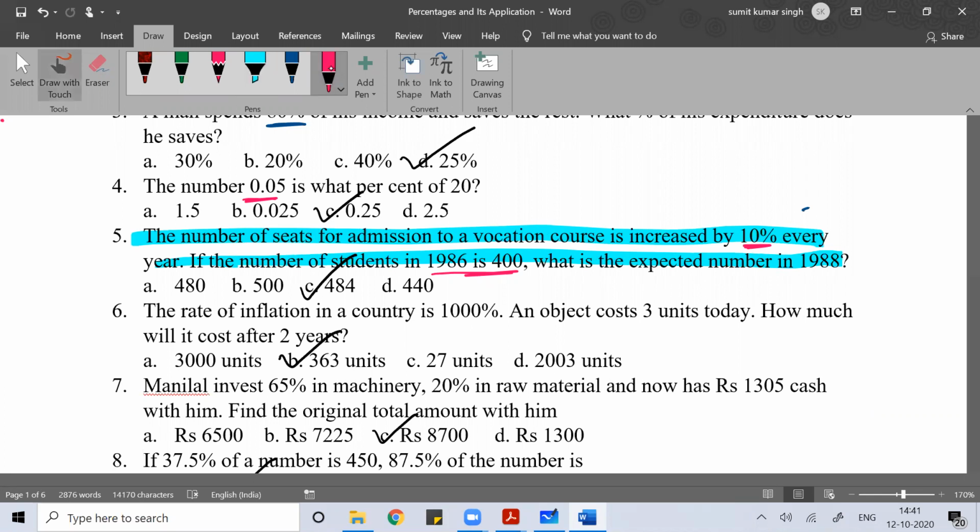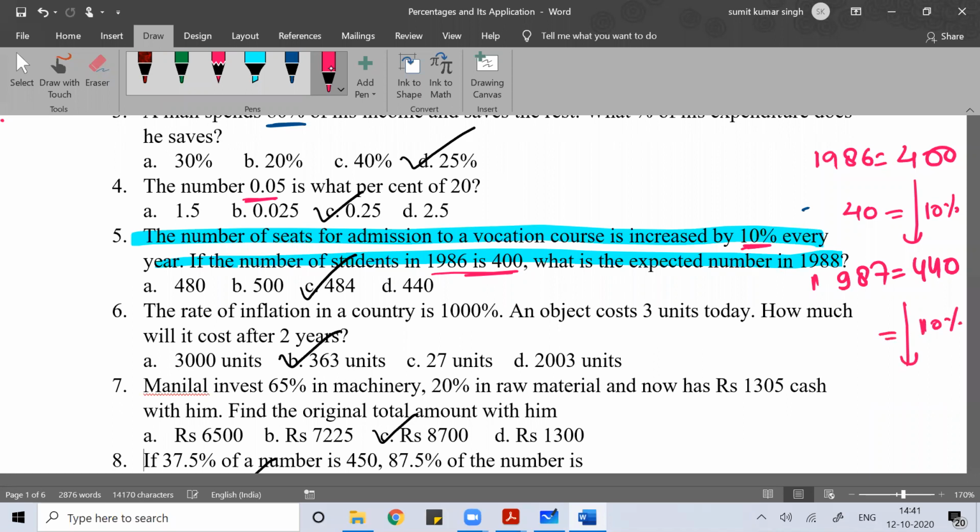So in 1986, the number of seats was 400. Every year it increased by 10%. So 10% of 400 is 40. So in 1987, the number will become 440. Again, it will increase by 10%. So 10% of 440 is 44. So in 1988, it will become how much?